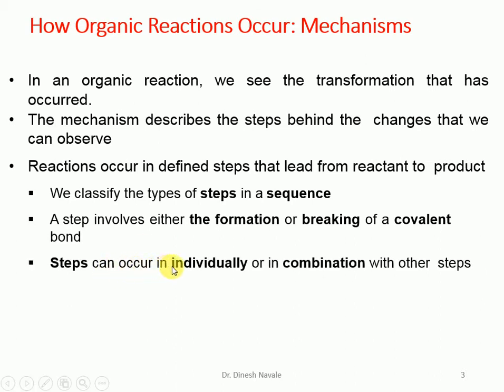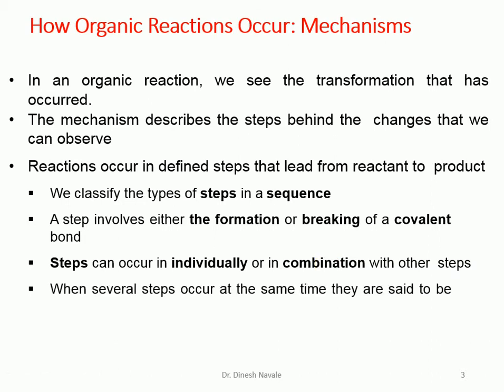Steps can occur individually or in combination with other steps. That means either only formation of a bond, or only breaking of a bond, or there can be breaking as well as formation of a bond. Multiple steps can occur in a single step also. When several steps occur at the same time, they are said to be a concerted reaction.